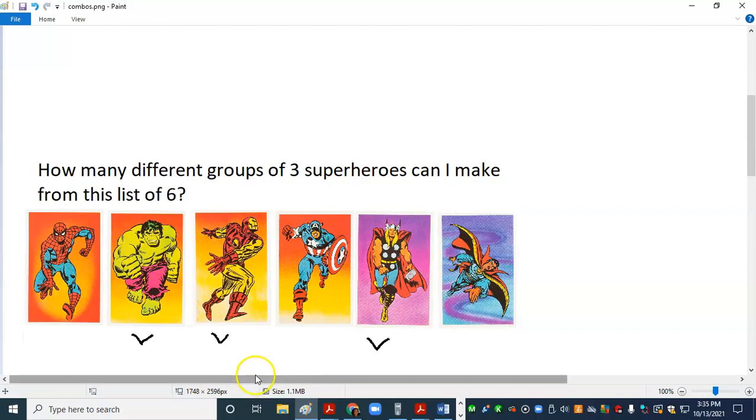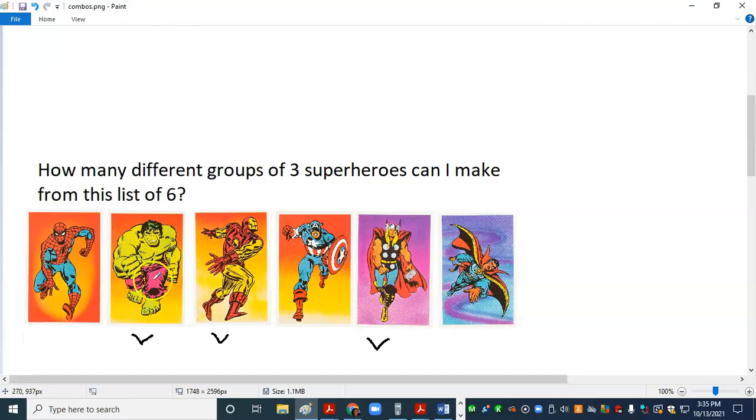Well, I'm just picking them, right? So if I picked Hulk, Iron Man, and Thor, and I just sort of rearranged them a little bit, if I change the order, if I have Iron Man, Thor, and Hulk, that's still the same 3 people, right? Changing the order doesn't change the selection, doesn't change the grouping.